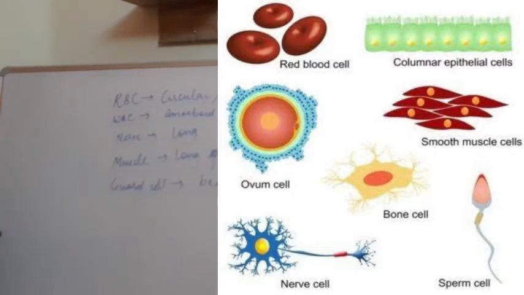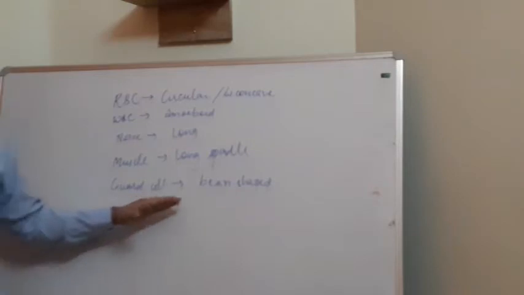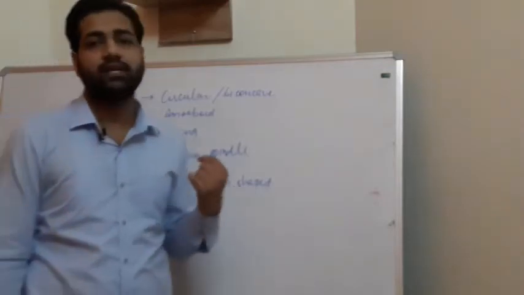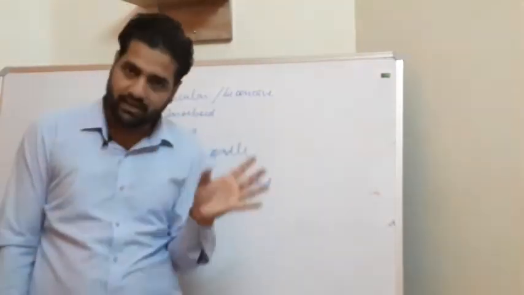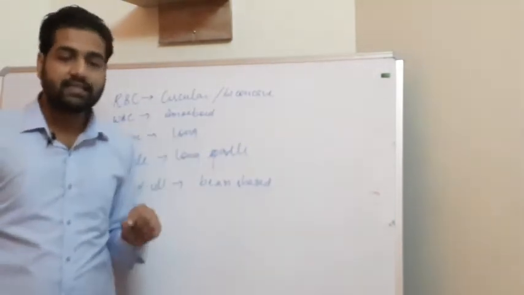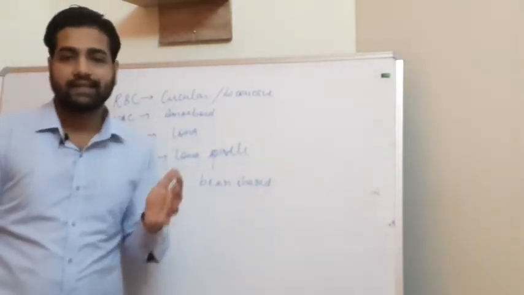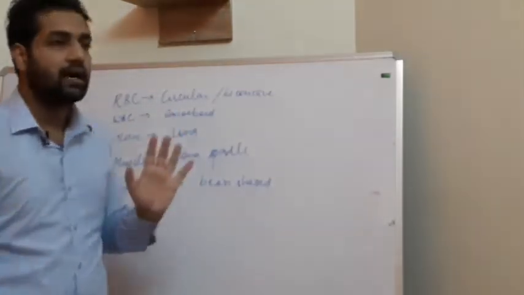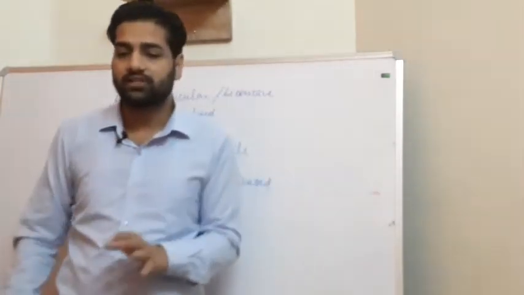Guard cells have to open and close during stomatal activity, and they are bean shaped. So according to their function, they have different shapes in our body. Different cells have different functions, and accordingly different shapes. In this chapter we will discuss a general cell, not a particular cell, a general cell which has all these functions.